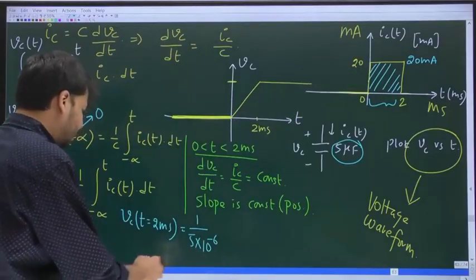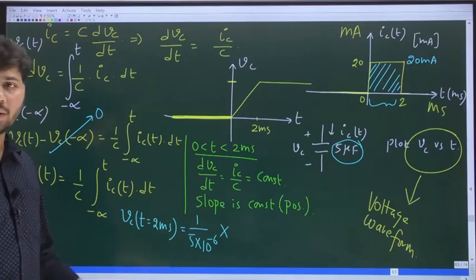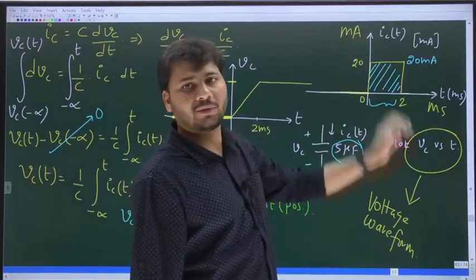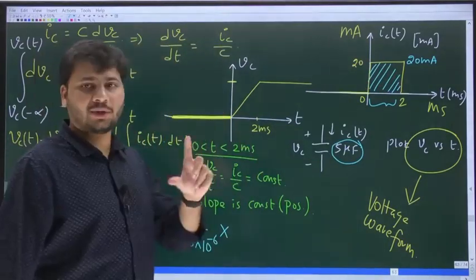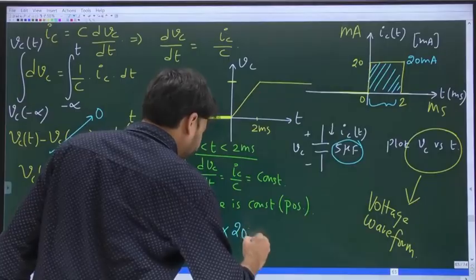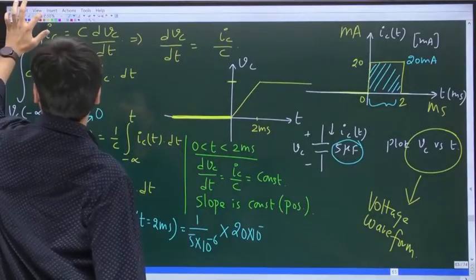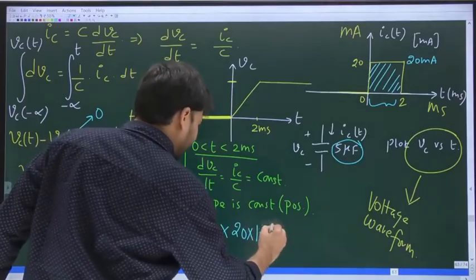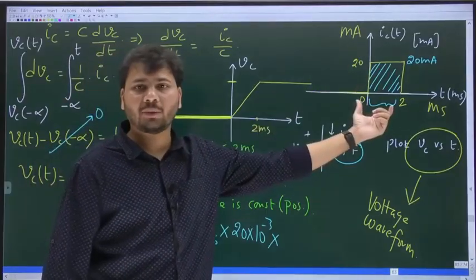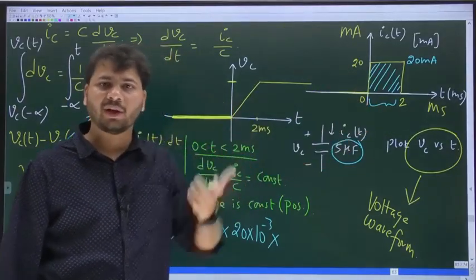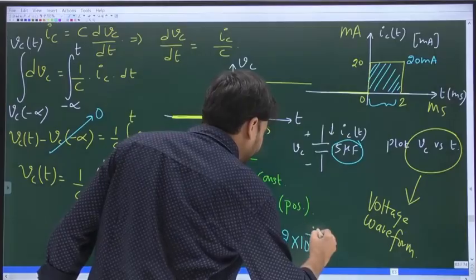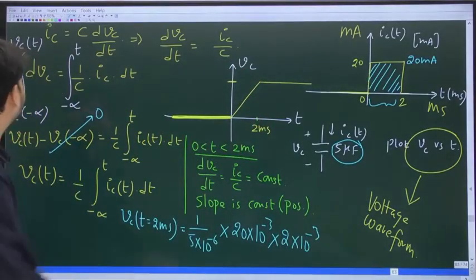20 milliamps. So I am directly writing the area under the current waveform from minus infinity up to 2 milliseconds, and that is equal to the area of this box alone. The area of any box is height into width. What is the height? 20 milliamps, which is 20 into 10 power minus 3, because it is 20 milli. And then height into width. What is the width? The duration, which is 2 milliseconds, right? 0 to 2. Again, 2 milli is 2 into 10 power minus 3. Now the point is what?